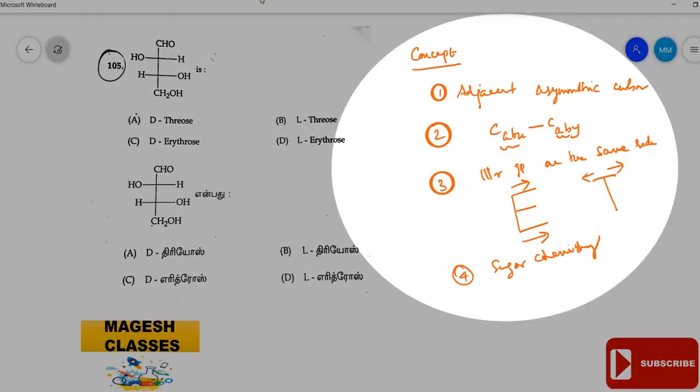Once again, this type of nomenclature is applicable in sugar chemistry, and the adjacent asymmetric carbons should be present in the form of CABX and CABY. Here A and B are two different groups, and X and Y are different. If similar groups are on the same side, it is said to be erythro, and otherwise threose.